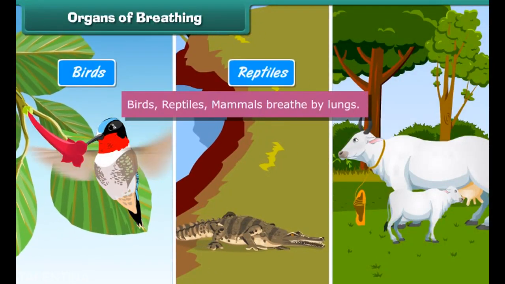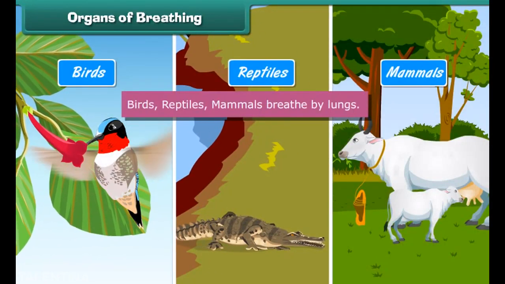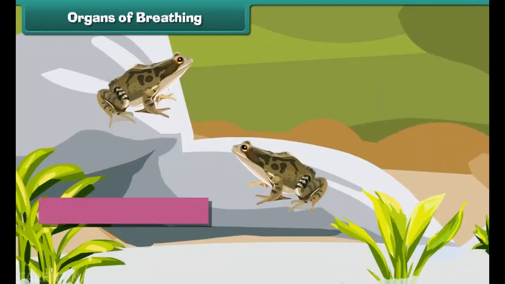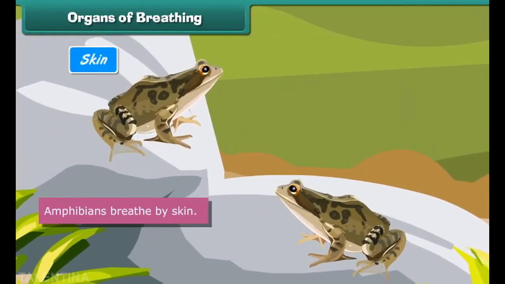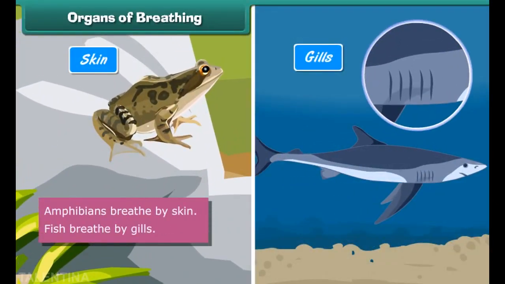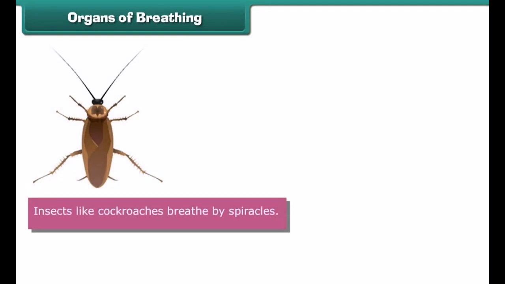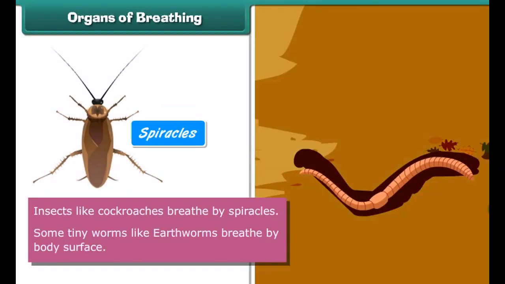Birds, reptiles, mammals breathe by lungs. Amphibians breathe by skin. Fish breathe by gills. Insects like cockroaches breathe by spiracles. Some tiny worms like earthworms breathe by body surface.